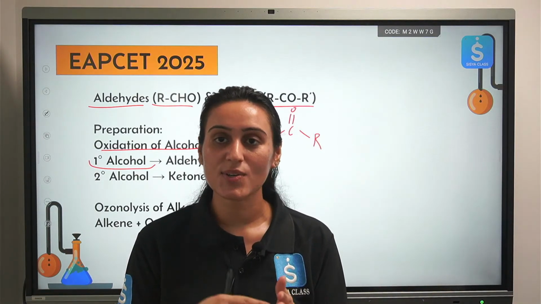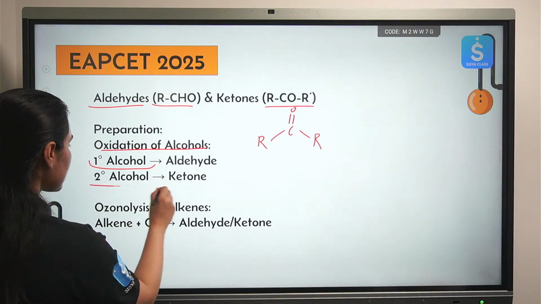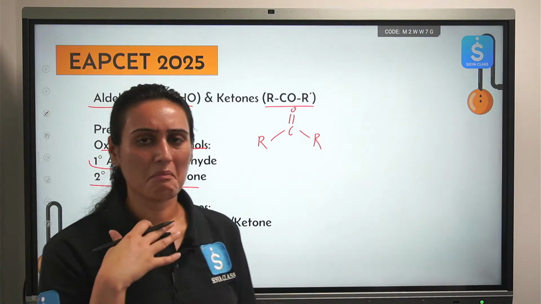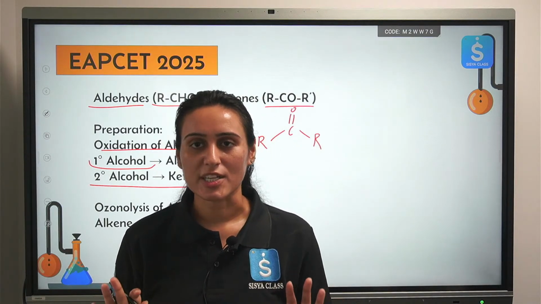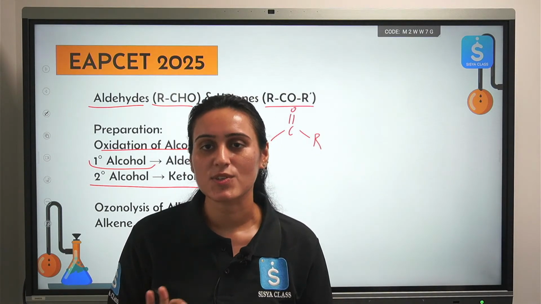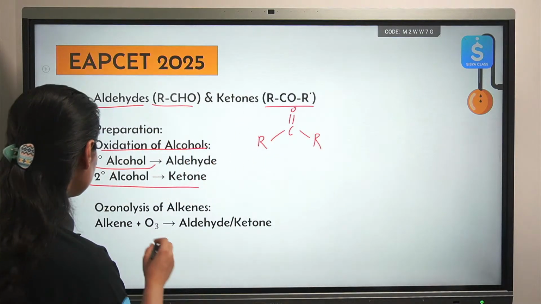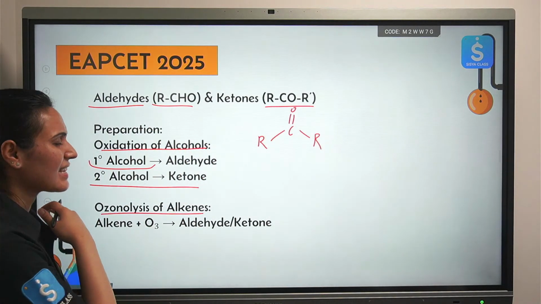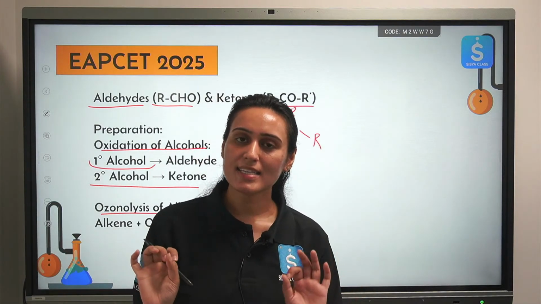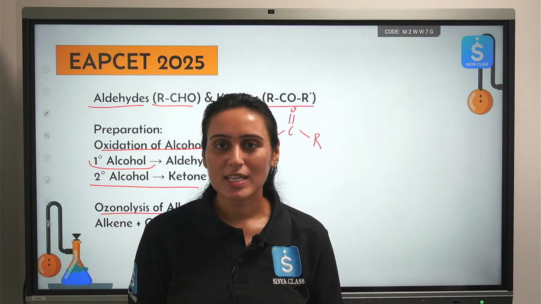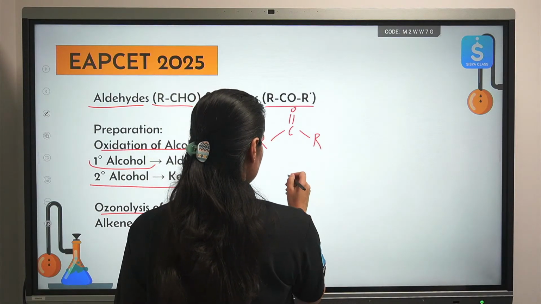Okay, so I hope you understand how alcohols and aldehydes are interrelated, how you can relate it to ketones also, carboxylic acid even. Okay. Secondary alcohol, whether you take a mild oxidizing agent or strong oxidizing agent, it can only give you ketone. It will not over oxidize to give you carboxylic acid. So you can chill about that. Okay. Then ozonolysis of alkene, the simplest set of reaction that you will find in organic chemistry is ozonolysis reaction. What we do in ozonolysis reaction, please see one example. You have some alkene. Okay.